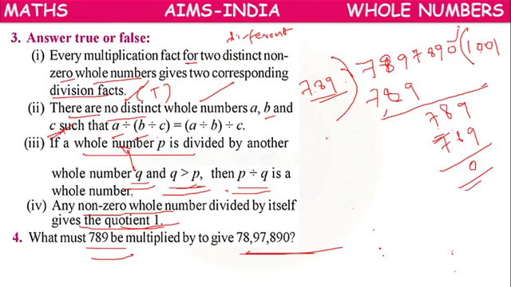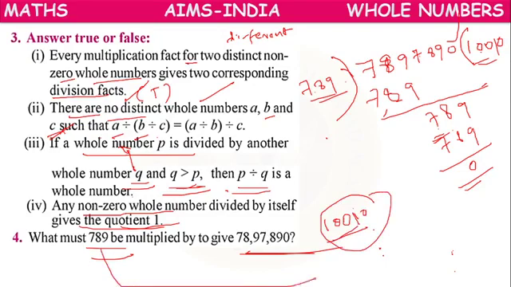Here still 1 0 is remaining. We can keep it at the quotient. So what is the answer? 10010. Means if 789 is multiplied by 10,010, then we will get this number.